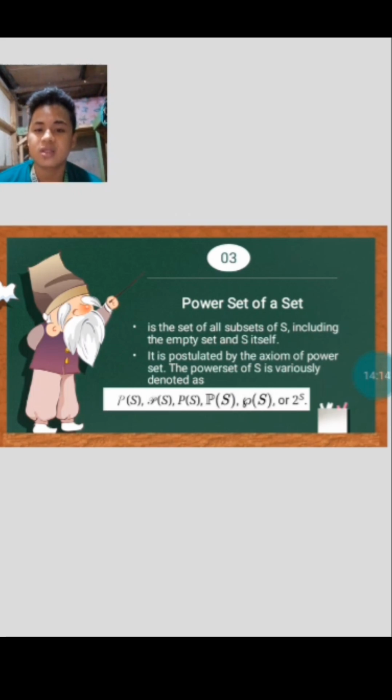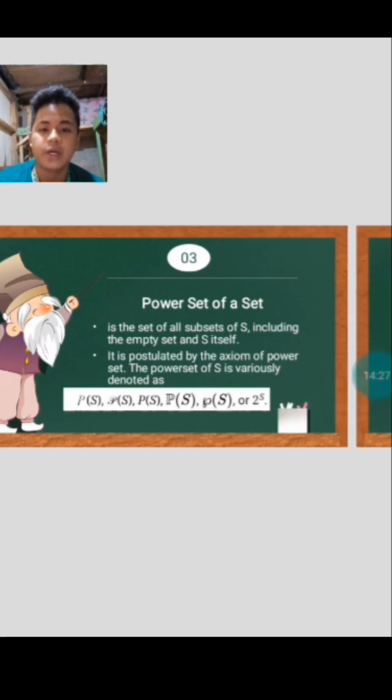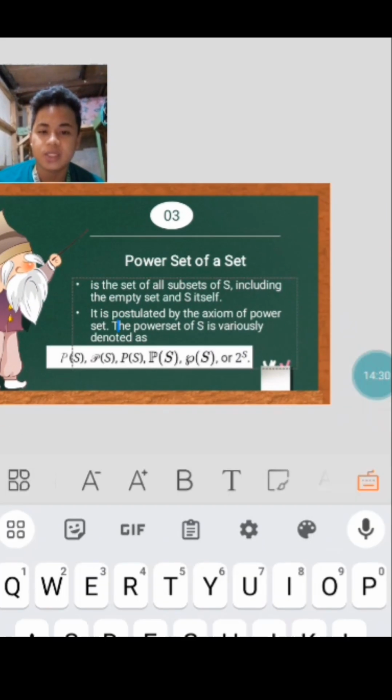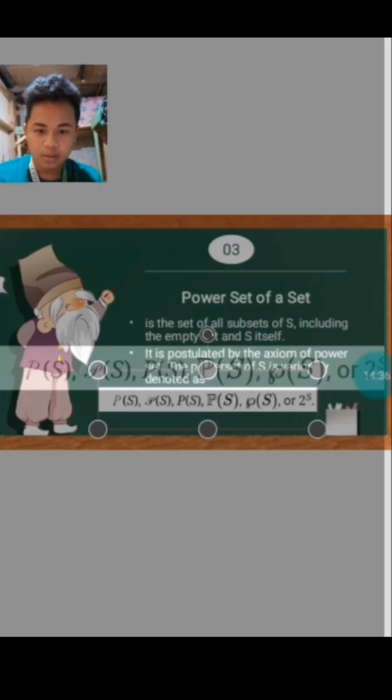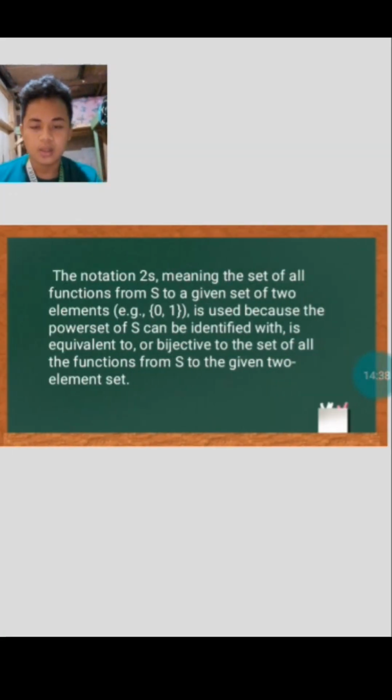The power set of S is variously denoted as P(S), or, to make it easier, 2 to the power of S, depending on how many elements there are. So that is the power set of a set. The notation 2^S means the set of all functions from S to a given set of 2 elements, and it is used because the power set of S can be identified with, is equivalent to or bijective with, the set of all functions from S to a two-element set.